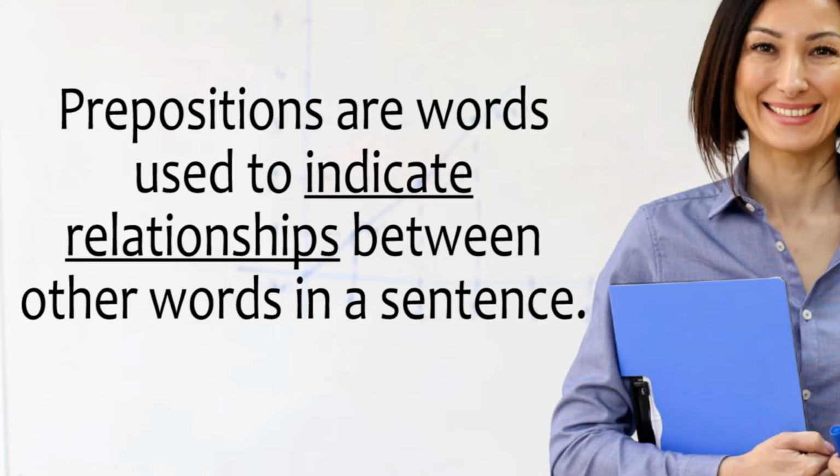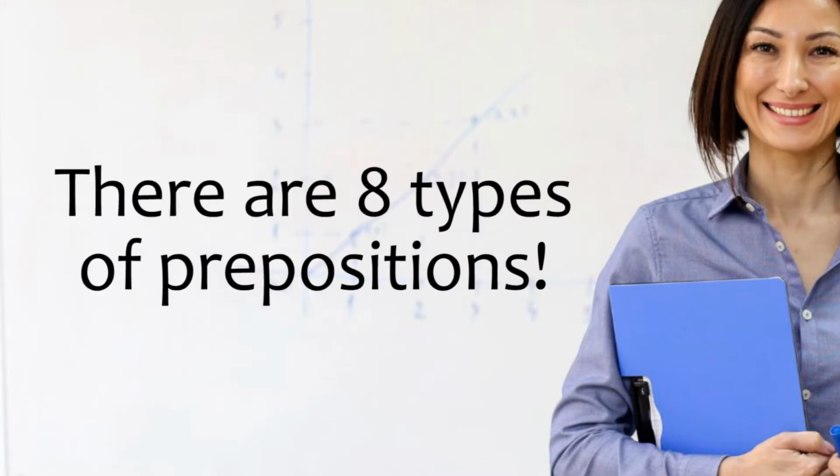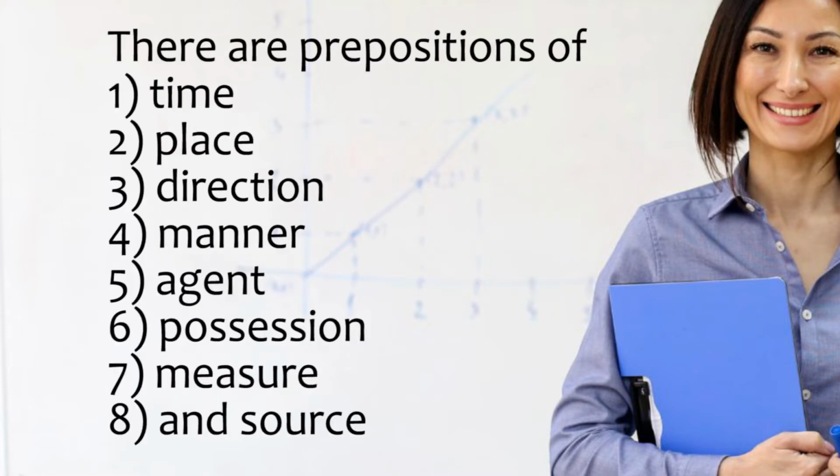Prepositions are words used to indicate relationships between other words in a sentence. There are 8 types of prepositions. There are prepositions of time, place, direction, manner, agent, possession, measure, and source. Let's look at each of these types of prepositions and see how they are used in sentences.